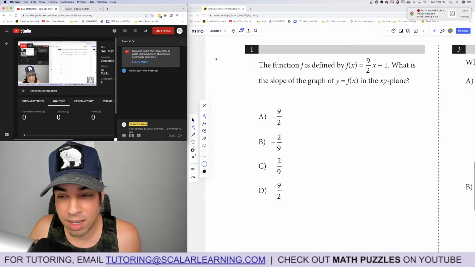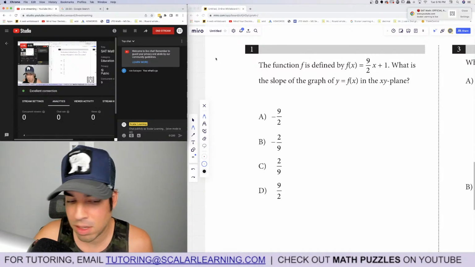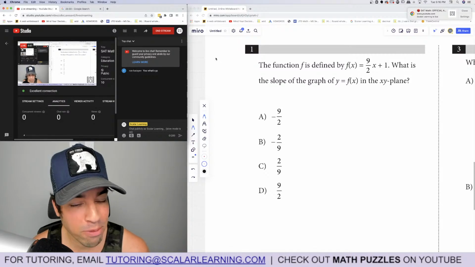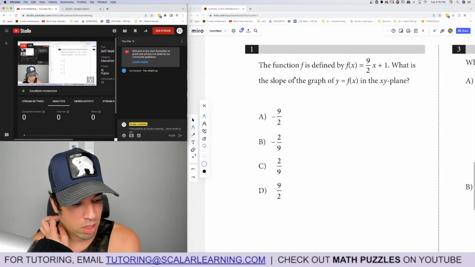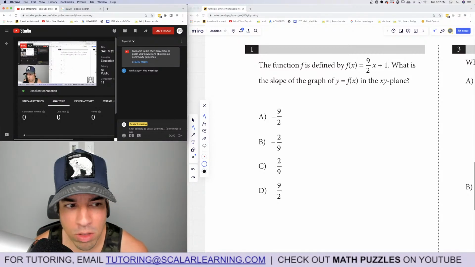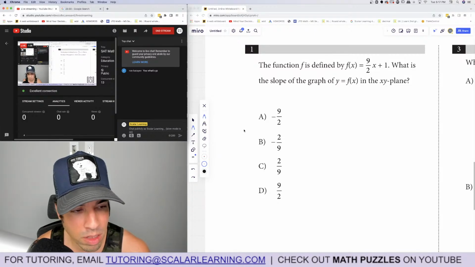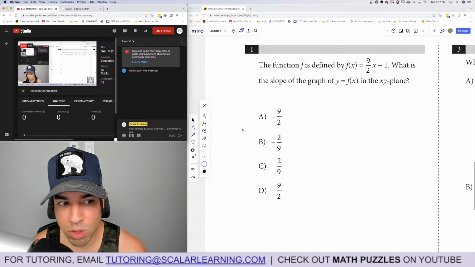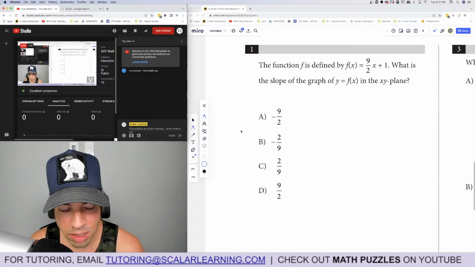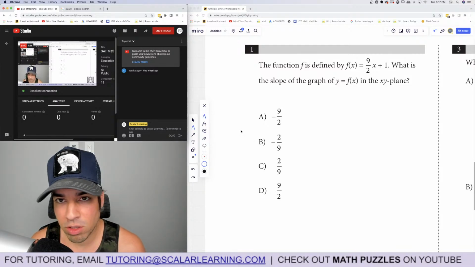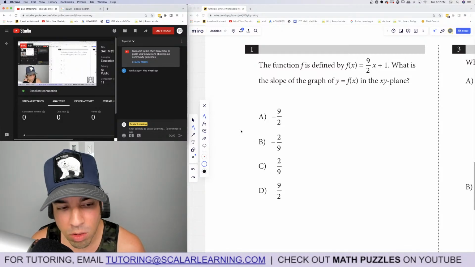I used to do this much more regularly, but I've taken so many of these tests that it doesn't happen too often, but one just got released. I want to do it immediately. I'll probably do the calculator section later this week, maybe Wednesday, Thursday, or Friday, depending on what I hear from you guys in terms of what would be best. But anyways, without further ado, this is the April 13th, 2022 test administered this year, the school day test. So probably a lot of you guys that did take it, if you're curious to check it out, we're going to show you now what it's all about.